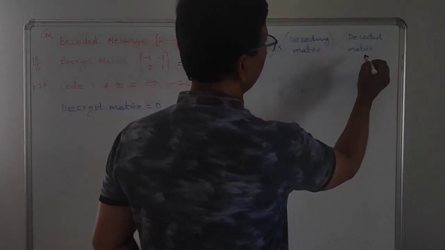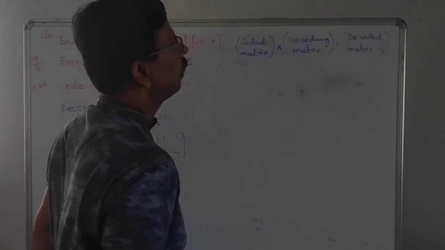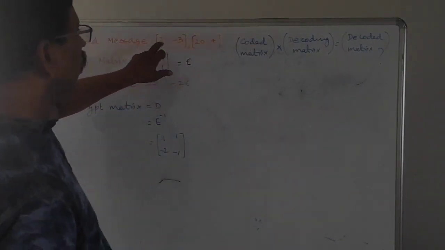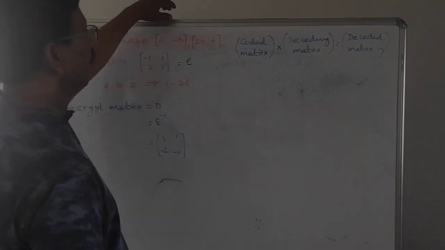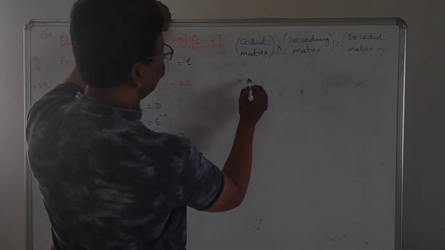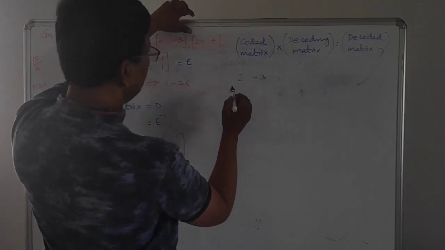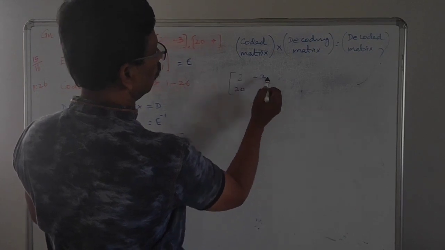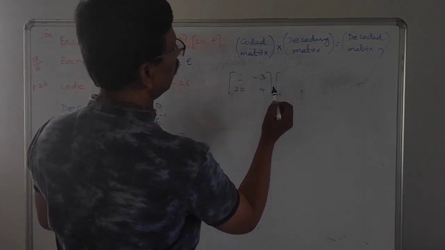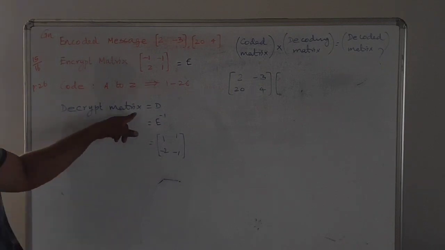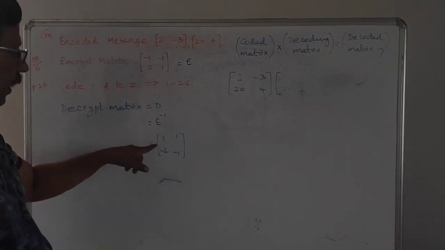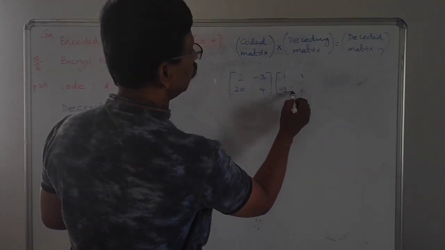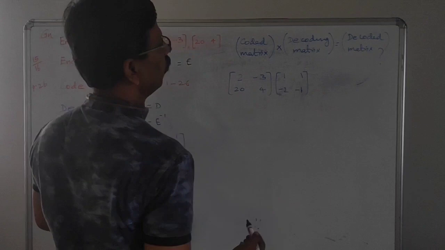To find the decoded matrix, we multiply the coded matrix and the decoding matrix. The coded row matrices are given. We write the matrix as 2, minus 3 in the first row, then 20, 4 as the next row. Now we multiply with the decoding matrix, that is the decrypt matrix, 1, 1, then minus 2, minus 1. Now we need to multiply these two.